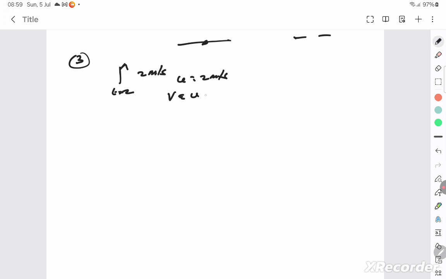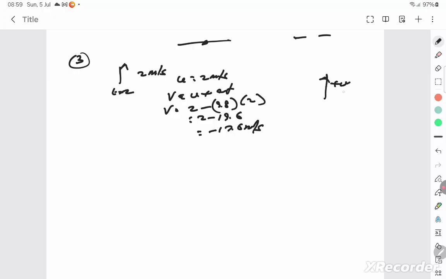V is equal to u plus at, where acceleration is minus 9.8 because gravity is acting downward, but the initial velocity was upward. So 2 minus 19.6 is minus 17.6 meter per second. The velocity can be negative because upward is taken as positive, downward will automatically be negative.